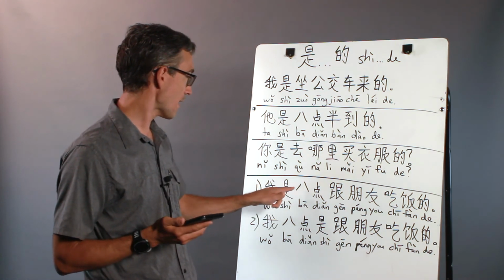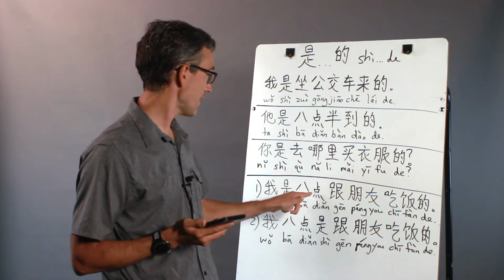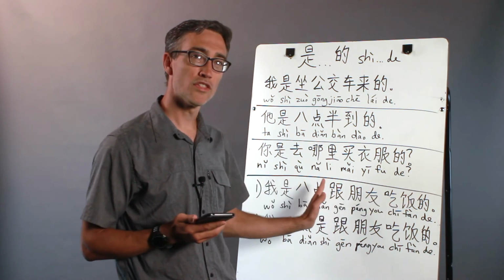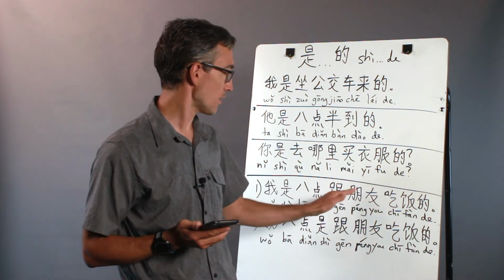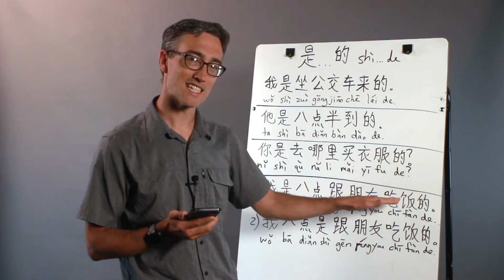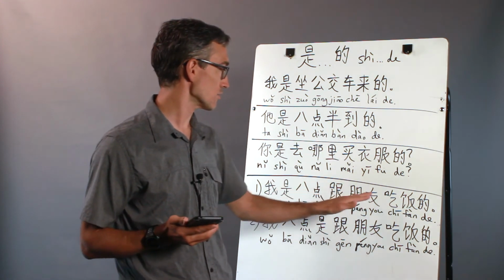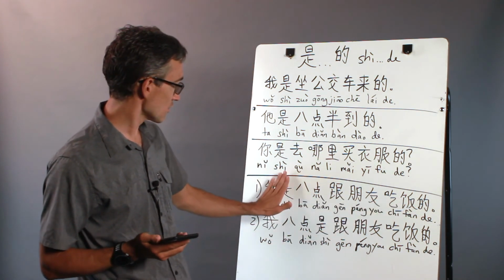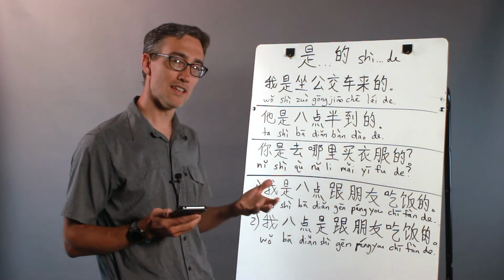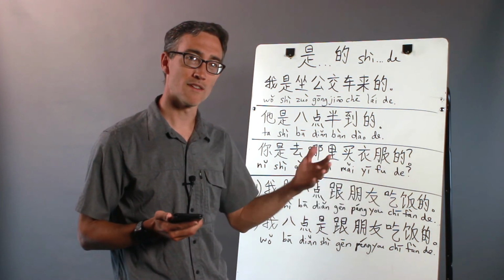It says 我是8点跟朋友吃饭的. So we have two pieces of information. 8点 means the time, 8 o'clock. 跟朋友吃饭的, with friends, ate with friends. 跟朋友吃饭 means to eat with friends, 吃饭 being eat in Chinese. So 我是8点跟朋友吃饭的. Now, if I take out the 是, I don't know whether 8点, 8 o'clock, is the emphasized detail, or whether eating with friends was the emphasized detail.